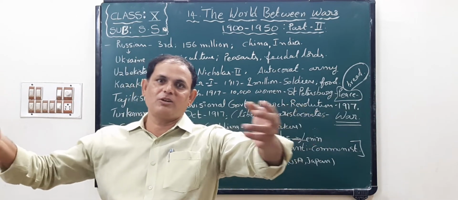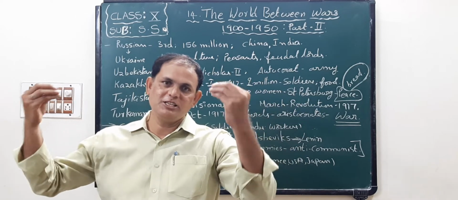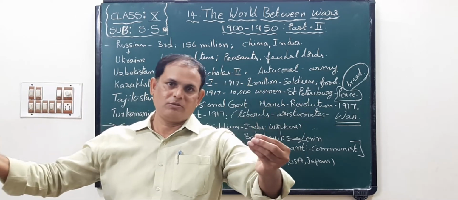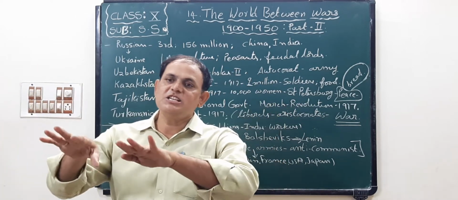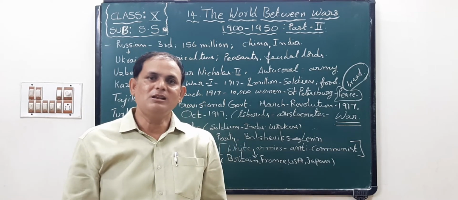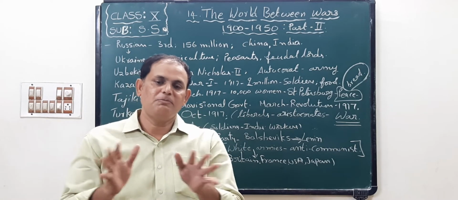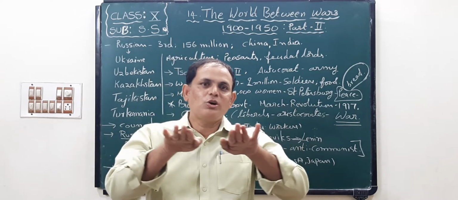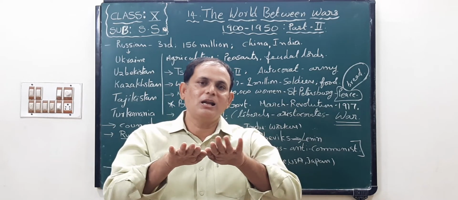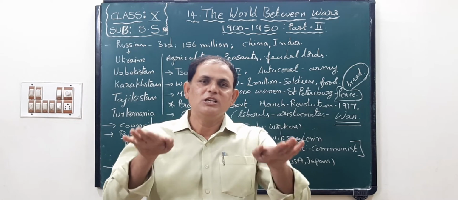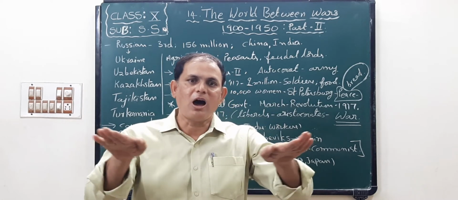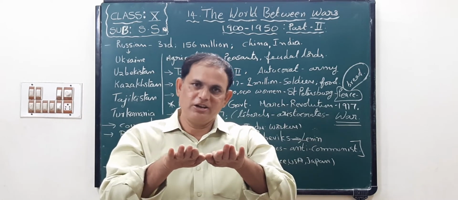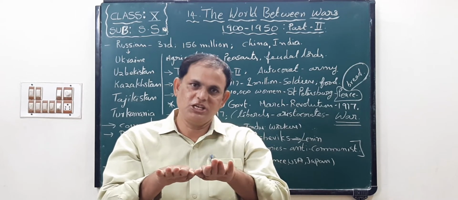Whether it is food grains or profit, it is equally distributed to the people of the country. Children, that system is called socialism. Here socialism means all are equal in the country, in their society.